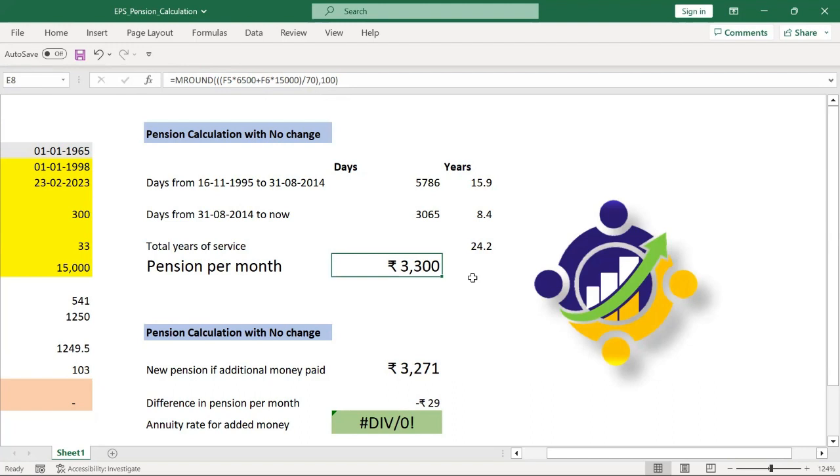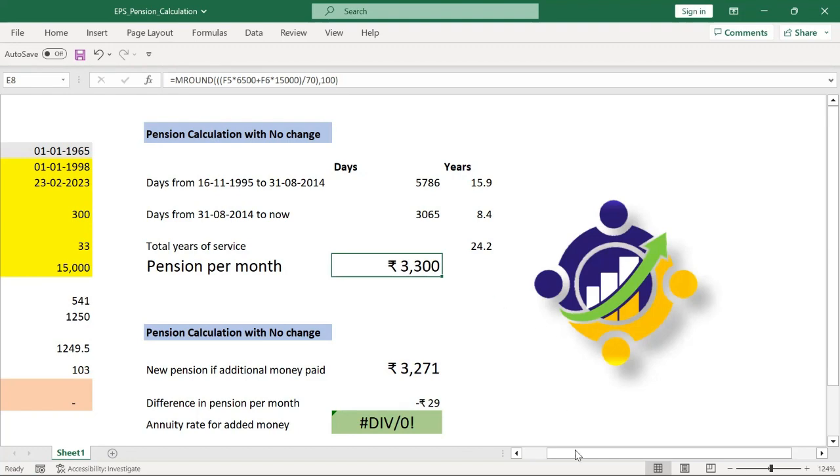If you see there is a slight variation between this number and what EPS calculates, don't worry, because there are some additional bonuses it will add and some additional costs it may add. But roughly it matches. That's what I verified. Roughly it matches this number. So this is my pension as of now. Are we on the same page?